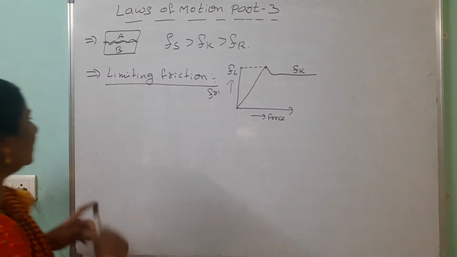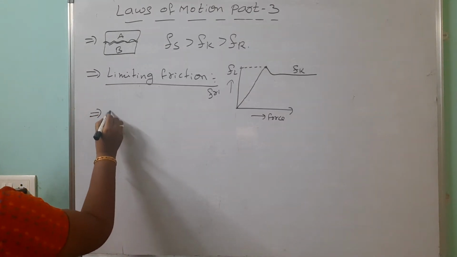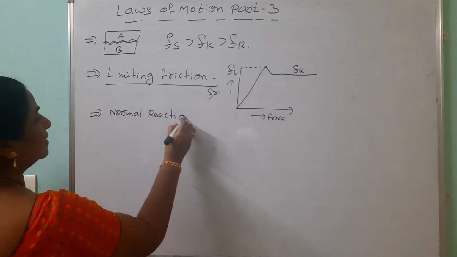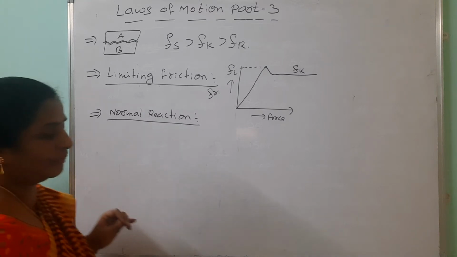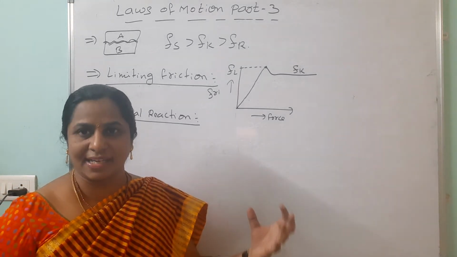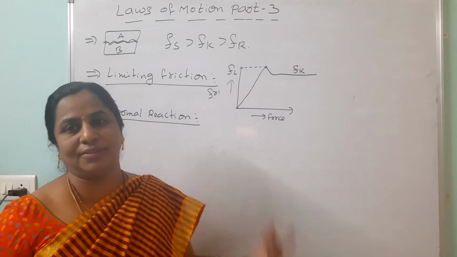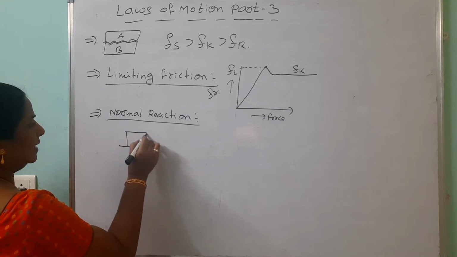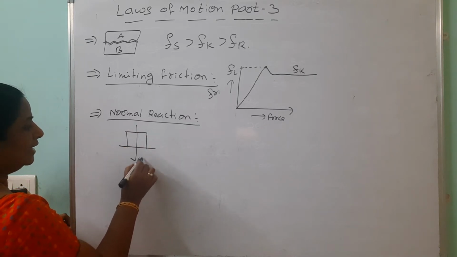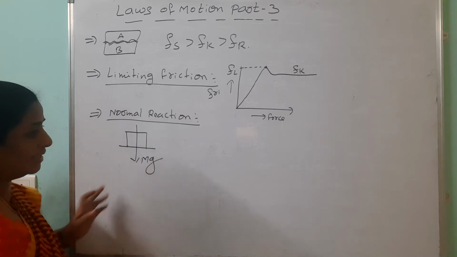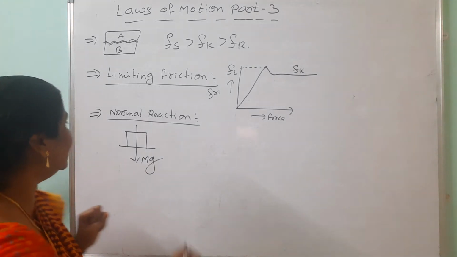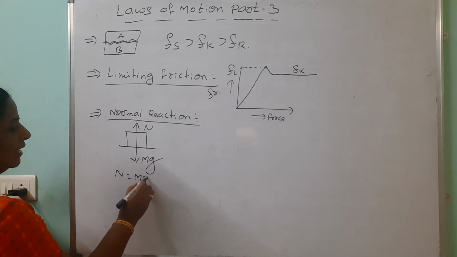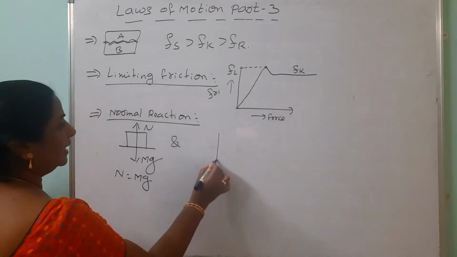Now we are focusing on normal reaction. In our previous class, what is the contact force, tension? Normal reaction means the force exerted by the surface normal to that one, that is called the normal reaction. Look here, we are taking one horizontal body, we are placing it like this. You know that weight is acting downwards. For every action there is an equal and opposite reaction. So this reaction is called what? Normal reaction. In the horizontal case, what do you say? N equals mg.